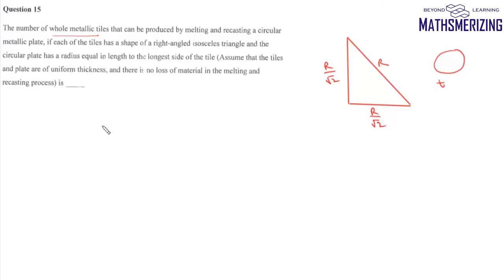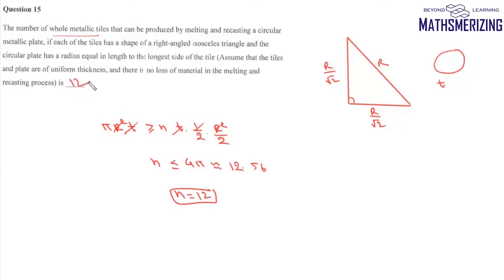Volume of this circular plate will be pi r square T, and it will be greater than or equal to n times volume of this tile, and volume of this tile will be T into 1 by 2 r square by 2. Now T and T will cancel, r square will also cancel, so we will get value of n must be less than or equal to 4 pi. Now 4 pi is nearly 12.56. So the maximum value of n is simply 12. So answer to this question is 12.